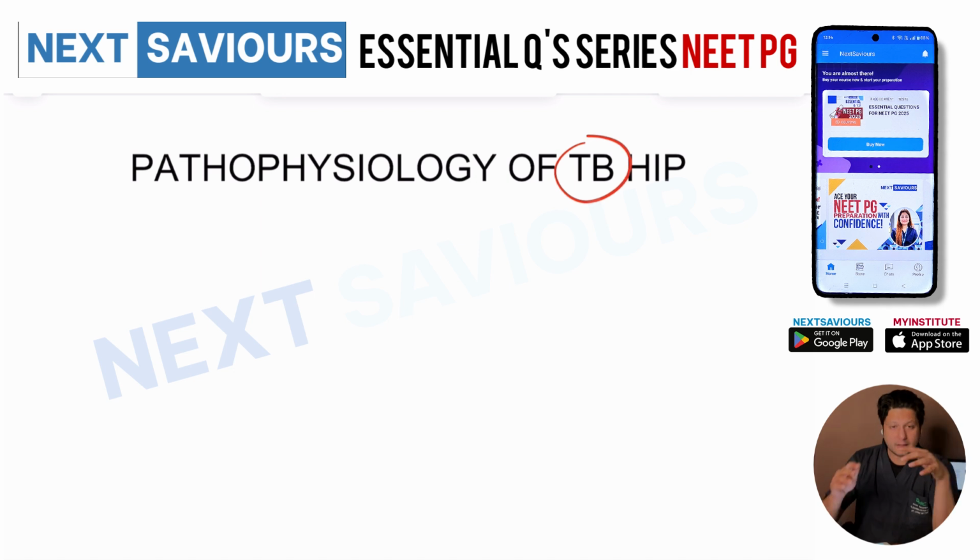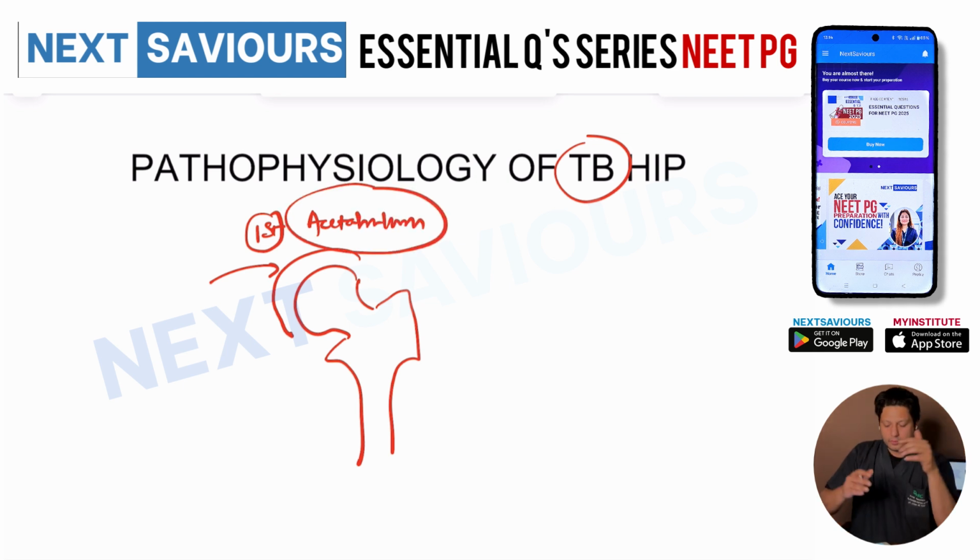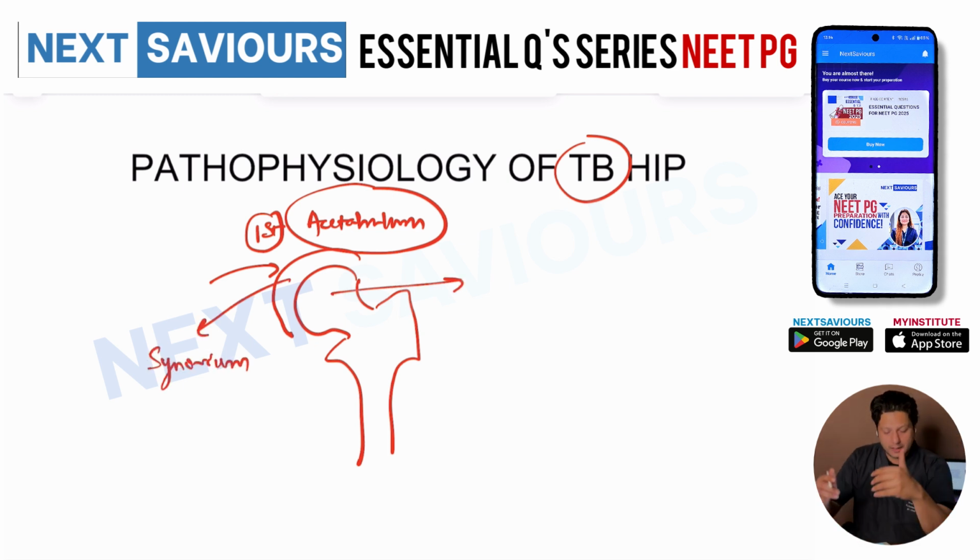Next, another important differential diagnosis is tuberculosis of the hip. What is the pathophysiological mechanism in those cases? You already know this is the acetabulum, this is the head of the femur, GT, LT. The majority of the time the first part to be affected by the tubercular organism is the acetabulum. Over a period of time, the TB will encroach to involve the synovium, and from the synovium it will encroach to involve the head of the femur.